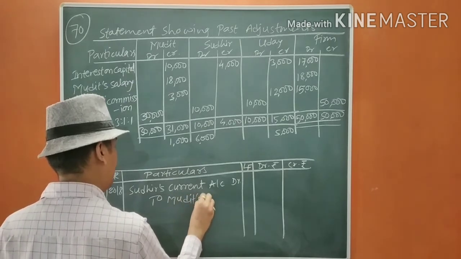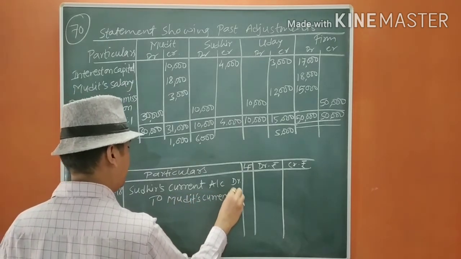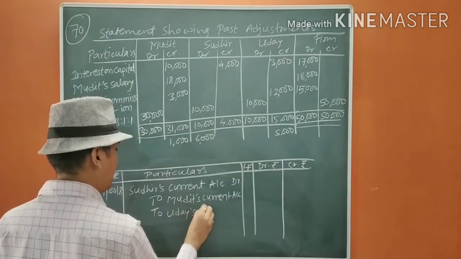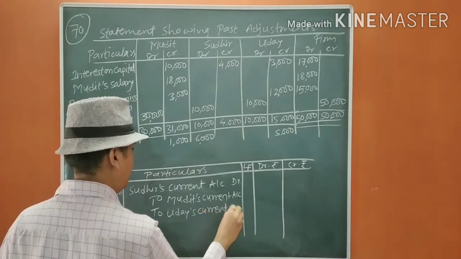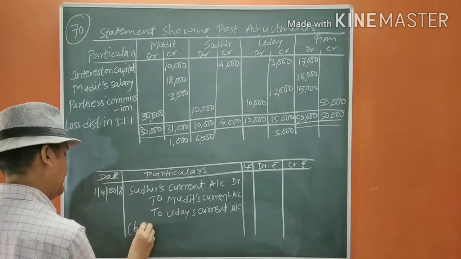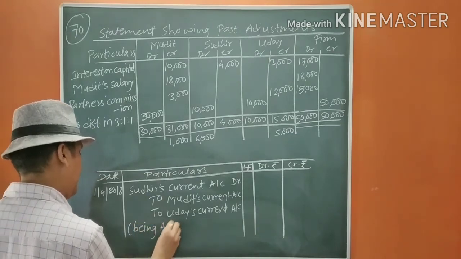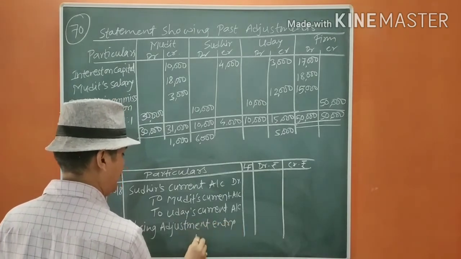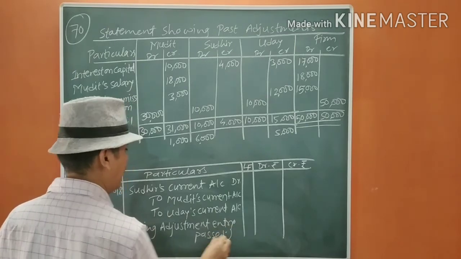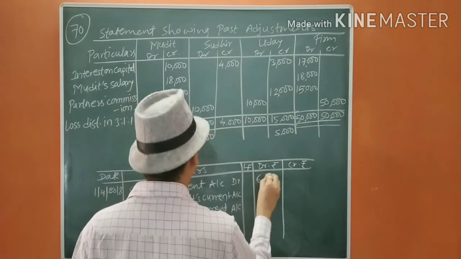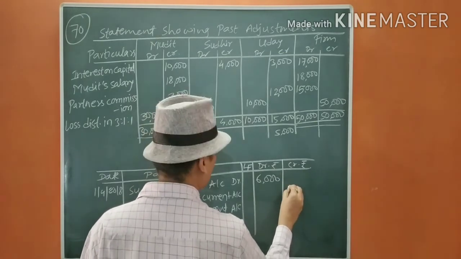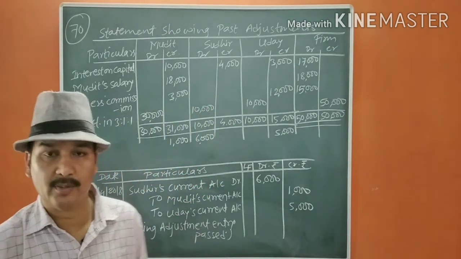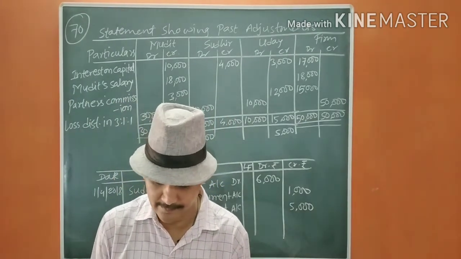Mudit's current account, to Uday's current account, being adjustment entry passed. The amount already we have 6,000 in the debit of Sudhir, Mudit 1,000, and this is 5,000. This is the end of question number 70. We move to question number 71.